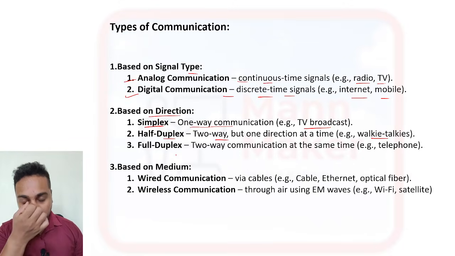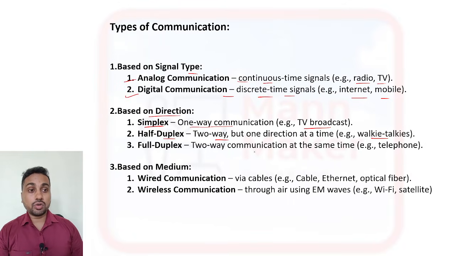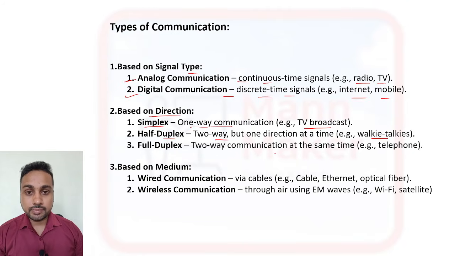Now, full duplex means two-way communication at the same time. Simultaneously, we can transmit and we can receive our signal. That is like telephone or mobile communication. Here, you are taking classes now, so this is simplex.